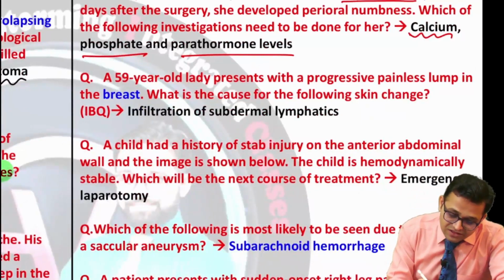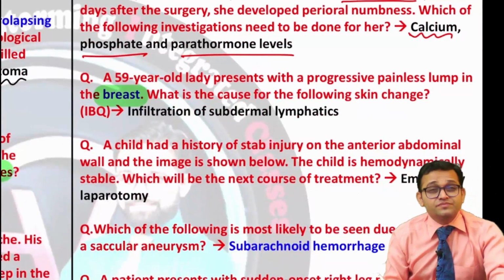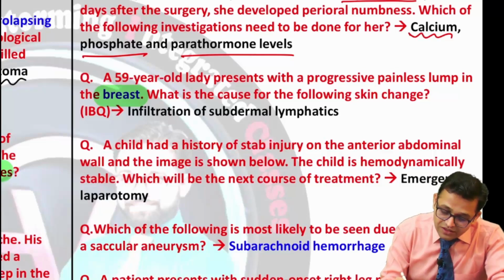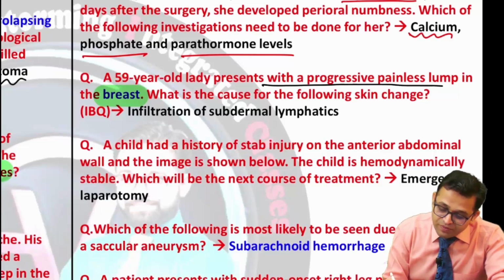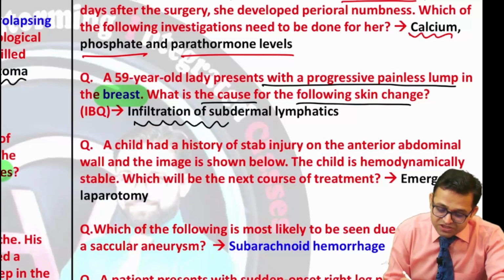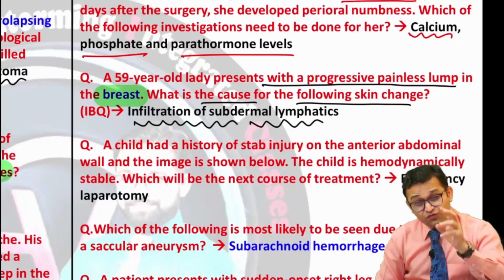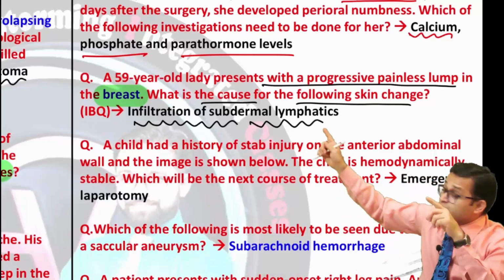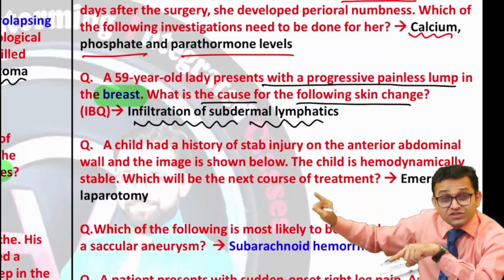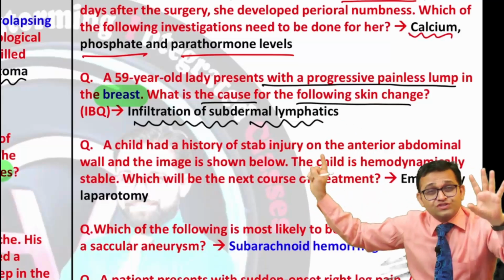Sir, again the next question was related to the breast. Okay, a 59-year-old lady presents with a progressive painless lump in the breast. What is the cause for the following skin changes? Infiltration of the subdermal lymphatics. I told you in the NEET PG 2024 session, sir, one question from arterial disease, one question from venous disease, and one question from lymphatic disorder. So this is a very important topic.